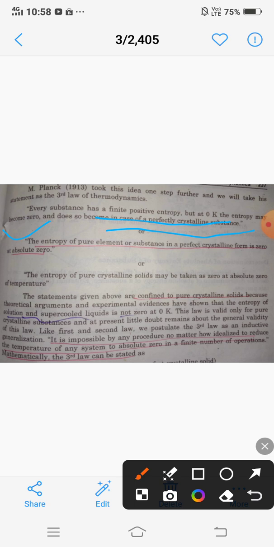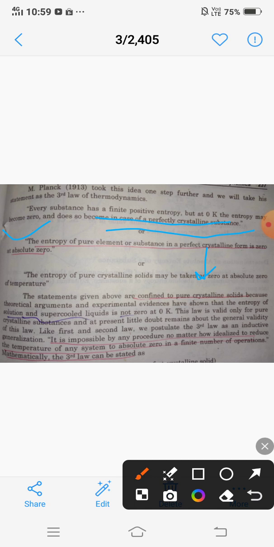The statement lets us know that this application is confined to the pure crystalline form, because this is not observed in the case of liquid solutions and supercooled liquids. Supercooled liquids, meaning frozen liquids, still show some randomness, with chances for molecules or atoms to move around.